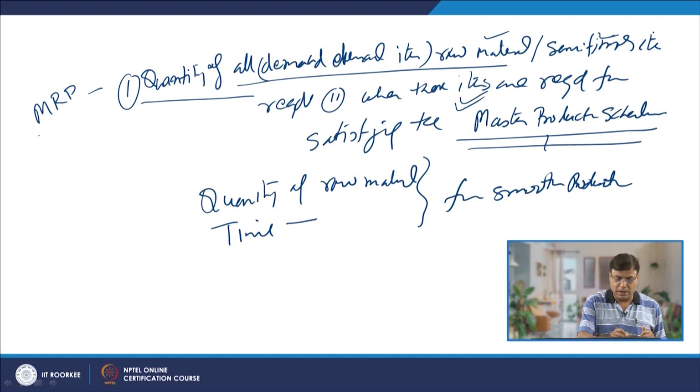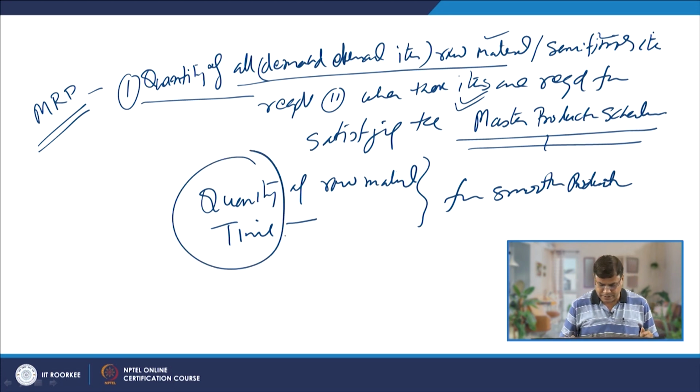So, this is what material requirement planning is: it identifies the quantity as well as the time when these items are needed to satisfy the requirement of the master production schedule.